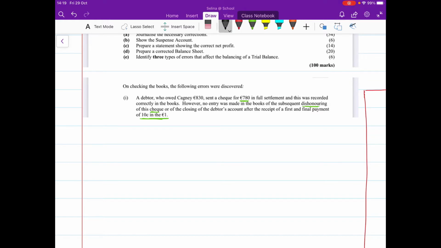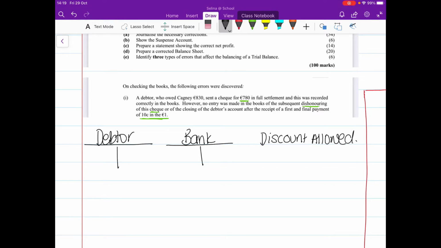So what I'm going to start doing is open up the 3 accounts to begin with, okay? So it was debtor, that was the first one. Then it was bank, and then we had discount allowed, which is an expense. Okay, so the debtor owed us €830, but they sent a cheque worth €780 in full settlement. So when that happened, we're going to use black pen to show what they did. We would have reduced down the debtor by €830 because they no longer owe us that money.